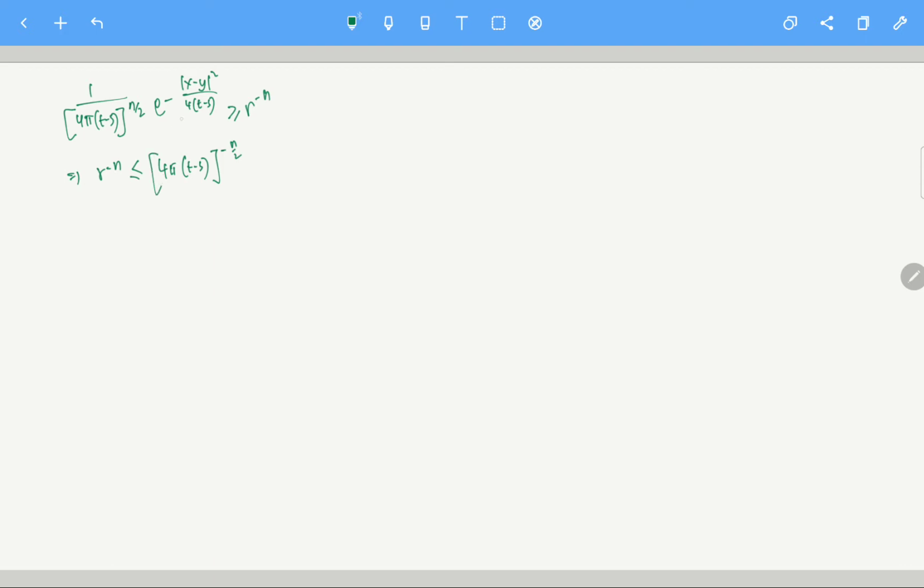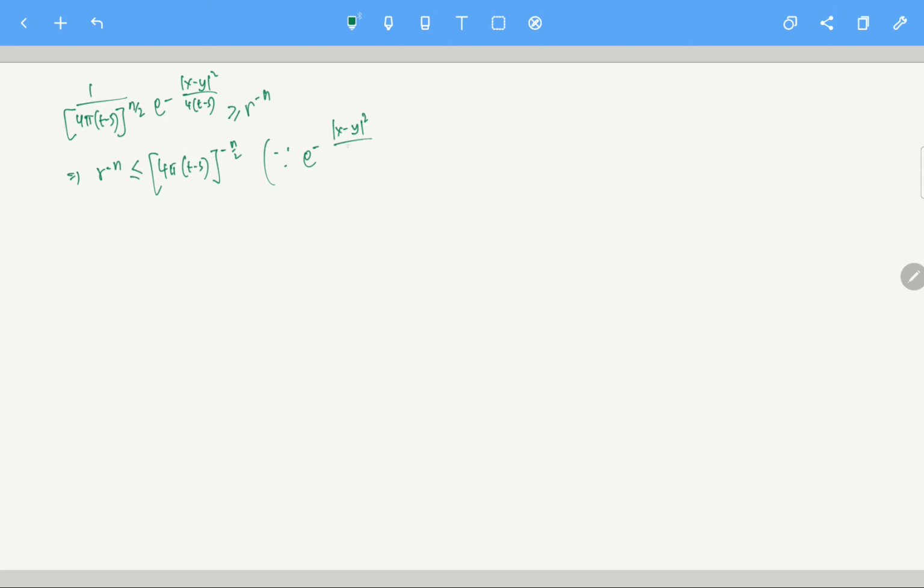So essentially, I am removing the exponential. See, this is exponential of a minus a positive term. T minus s is positive, x minus y square is positive. So the exponential is of a negative term, so I can actually bound it by 1, right? What is the maximum it can take? The maximum it can take is 1.